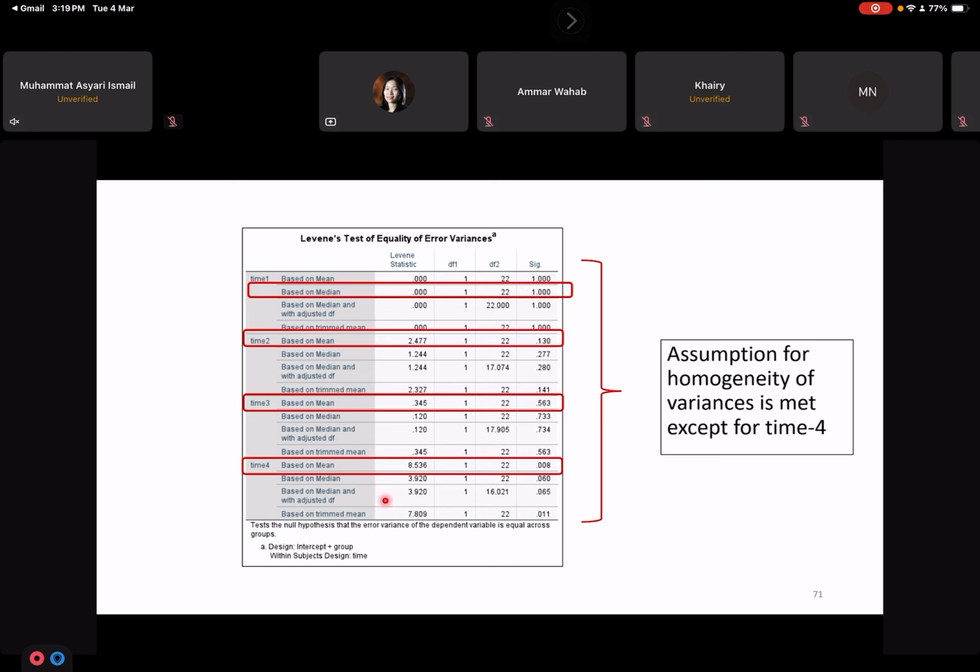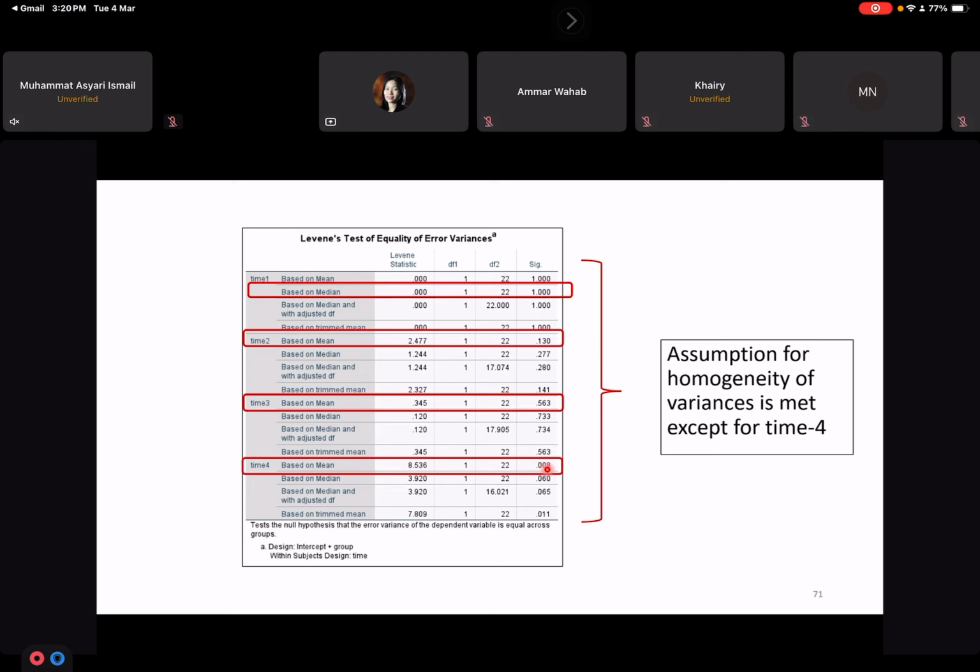As long as the p-value is, I think this one it moved down. It should be based on mean. Okay, it should be based on mean. This box should be selecting based on mean, similar with others. Okay. So all are not significant except for time 4. Time 4 is significant.